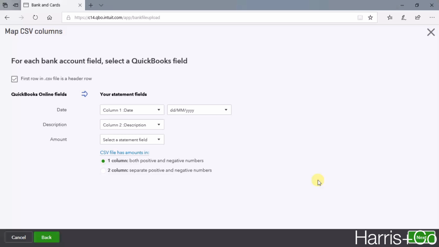And then because this is a CSV file type, it's saying, can you just tell me a little bit more about the columns involved? So I know that the first column was the date, so column 1 is date, and it's in day, month, year format because it's UK standard. The second column was the description, so it's worked these two out. The third one it struggled a little bit with, but all we do is select this and say, yep, the amount column is actually called value in this download. So there you go. And then click next.